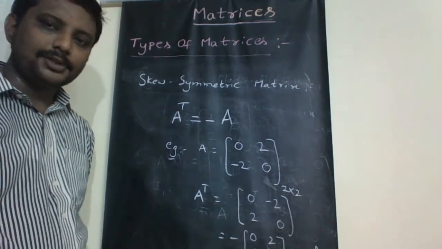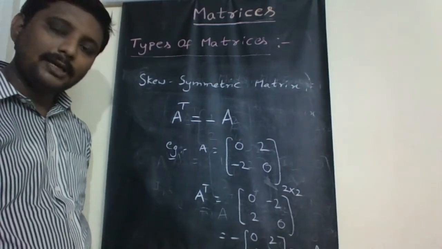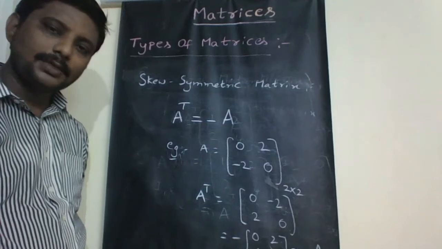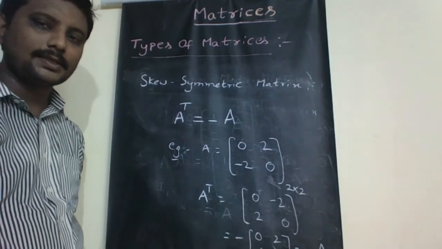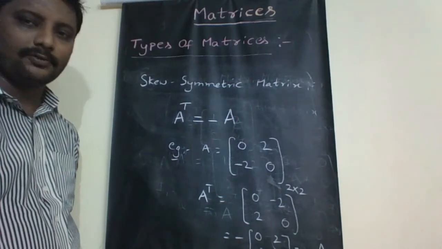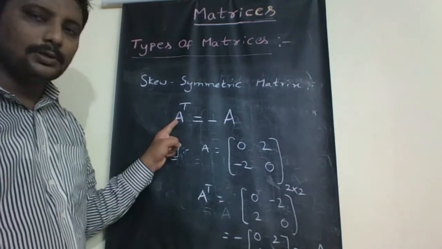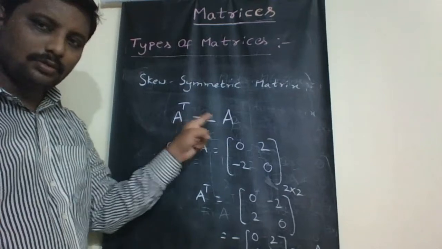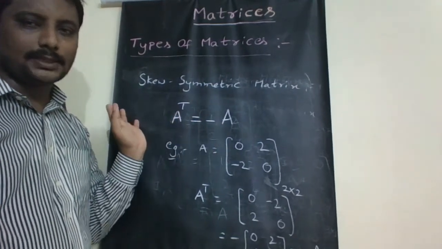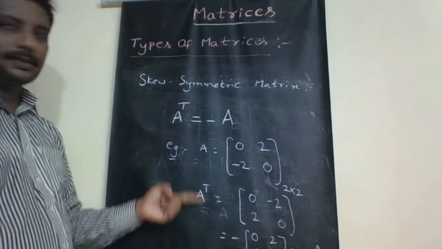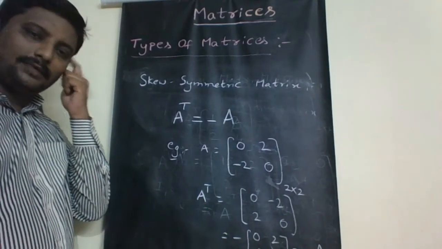So write down the definition. A square matrix capital A is said to be skew symmetric if A transpose is equal to minus A. A power T is equal to minus A. Example. So write down one of the examples also.